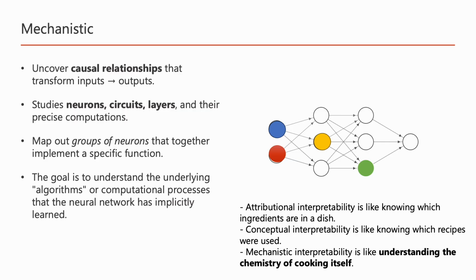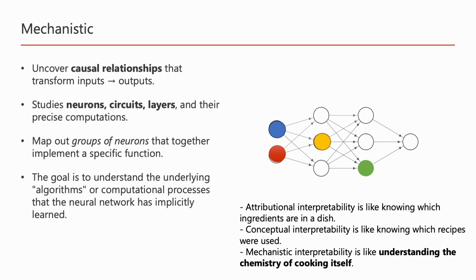The fourth paradigm is mechanistic interpretability, where the goal is to learn causal relationships that transform inputs to outputs. This means that we are not just looking at correlations anymore, but mainly trying to understand causal relationships.